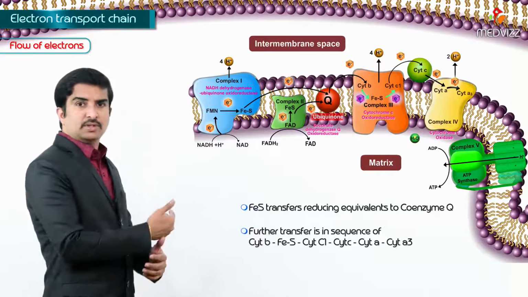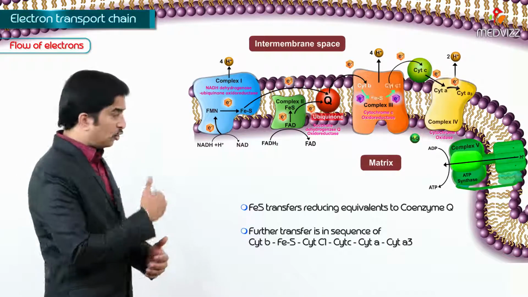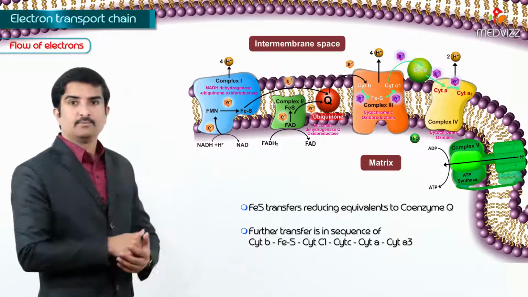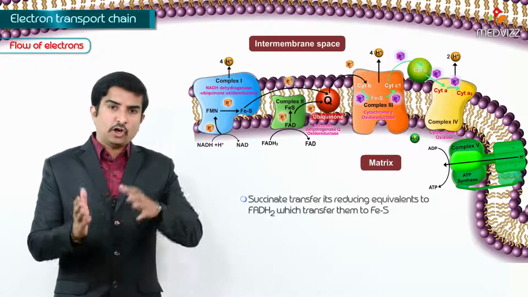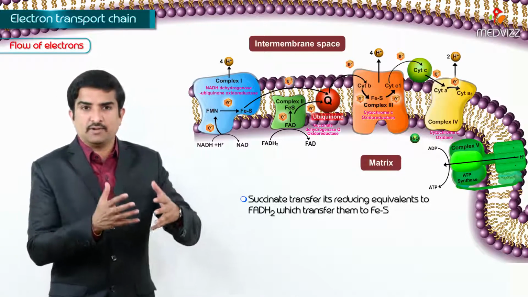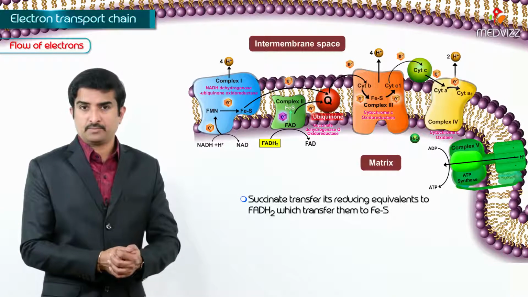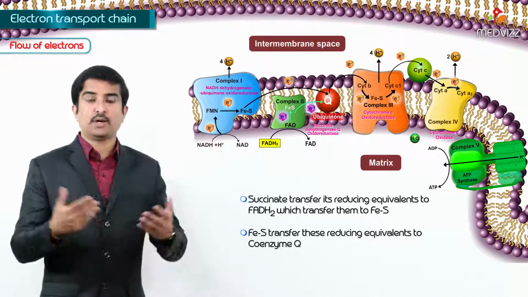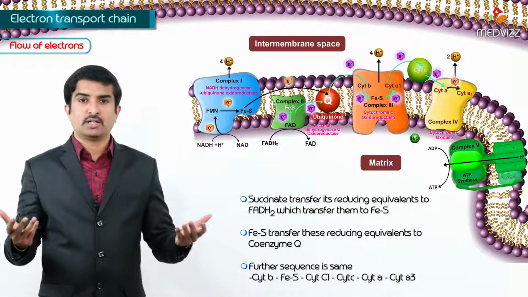And the further transfer is in the sequence of cytochrome b, FeS, cytochrome c1, cytochrome c, cytochrome a, cytochrome a3, right? This is the sequence. If we talk about succinate, succinate transfers its reducing equivalents to FADH2, which transfers them to FeS, and the FeS transfers these reducing equivalents to coenzyme Q. And further the sequence is the same as what I already discussed for NADH.